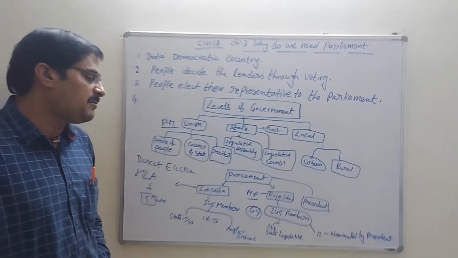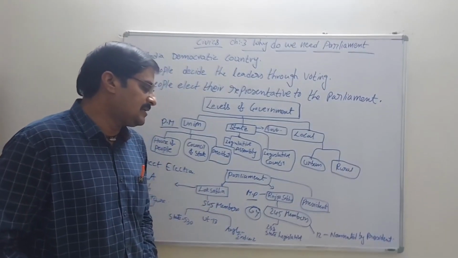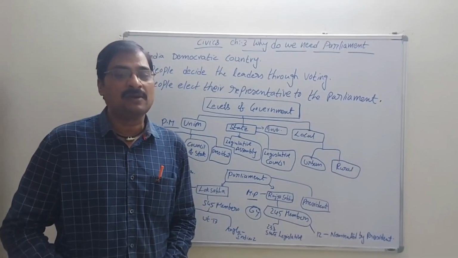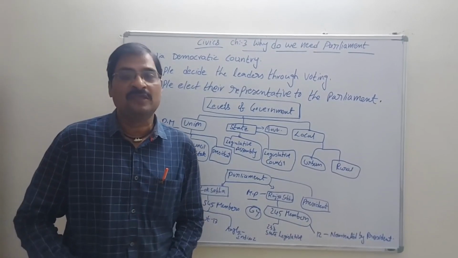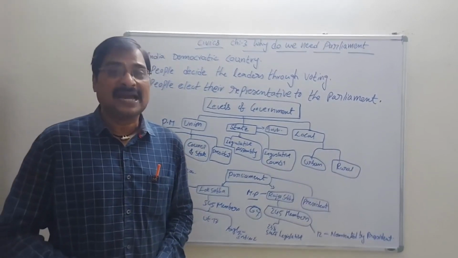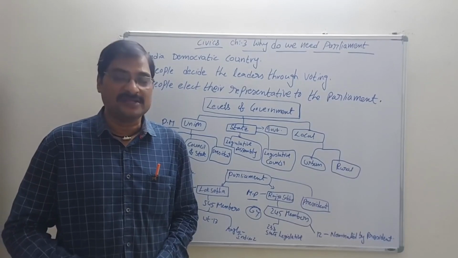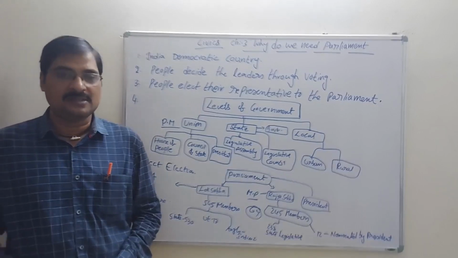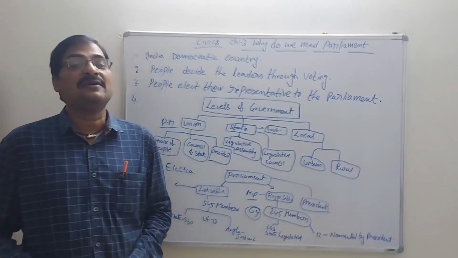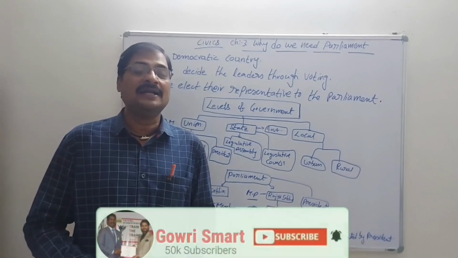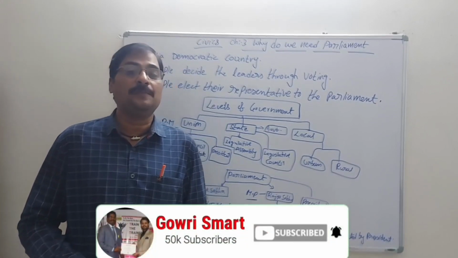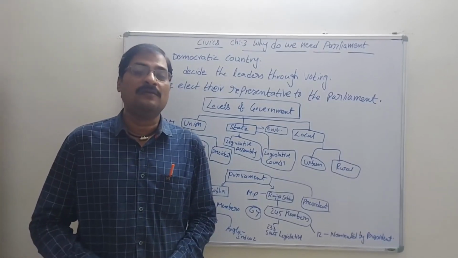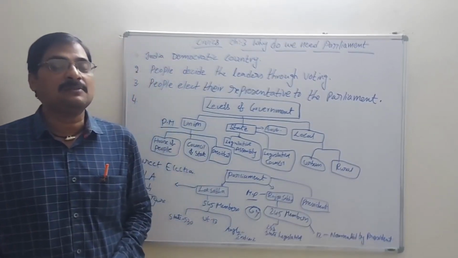Of the 245 members, 233 members are elected as legislators, and 12 members are nominated by the president. How does the president choose these 12 members? He chooses them for their talents, skills and social welfare work, such as social reformers and people with art, architecture and different kinds of social welfare programs. The best example is Chiranjeevi, a person who has some kind of talent,